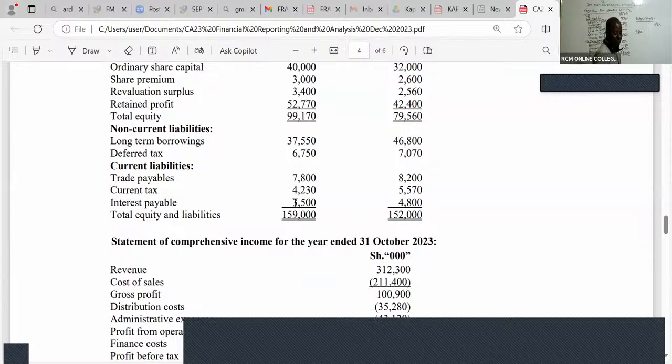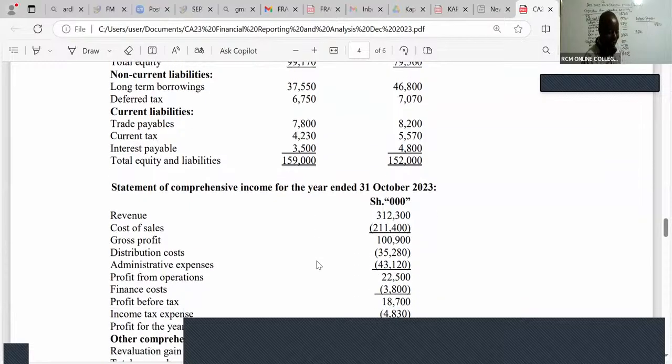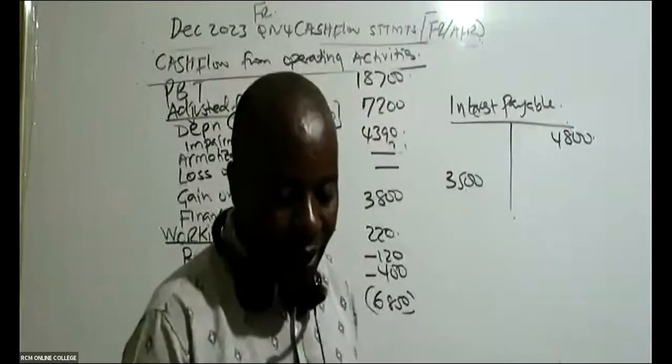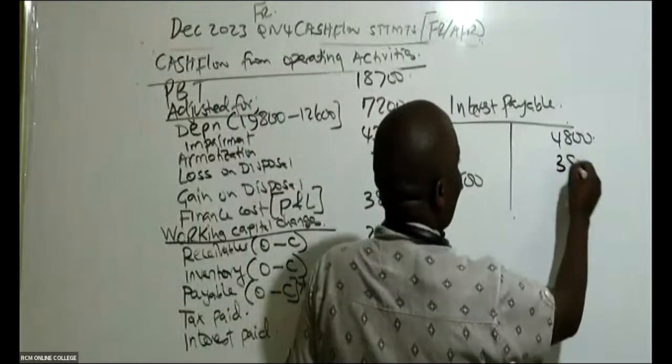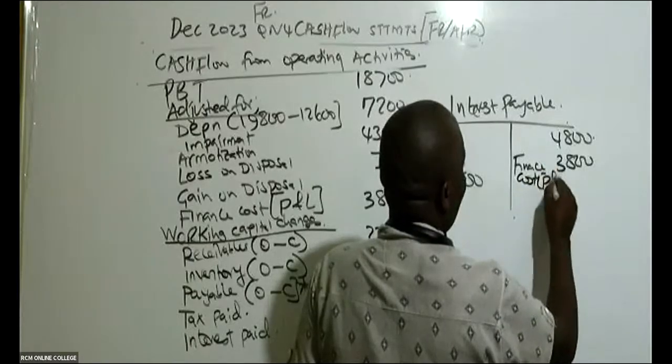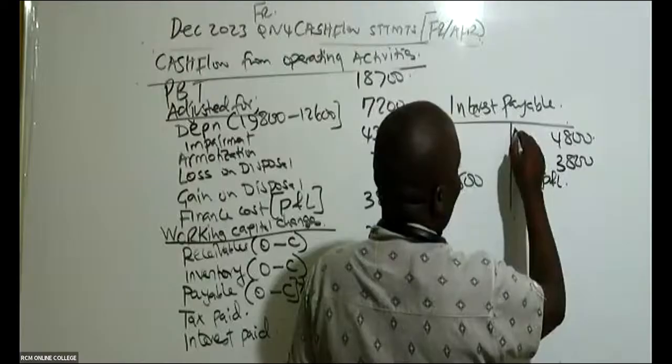Very easy. We ask ourselves, ladies and gentlemen, whether during the year we had any interest expense in the income statement. So you come to the income statement and look for finance cost. In this case, I'm being given a figure of 3,800. This is the interest expense for the year. So we have here 3,800, finance cost, from the P&L. That is it. This is a balance brought down.